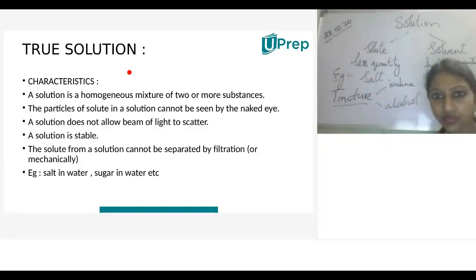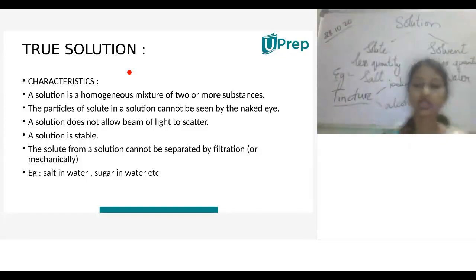Okay, ma'am. Then soda water is also an example of true solution. Yes, dear. Soda water, yeah, we can give soda water as a true solution example. Yes, gas in liquid. The gas like carbon dioxide is taken as solute and water is considered as solvent. So tincture solution is a combination of iodine and alcohol. Here iodine is in lesser quantity, so it is considered as solute, and alcohol is in the higher quantity, so it is considered as solvent.